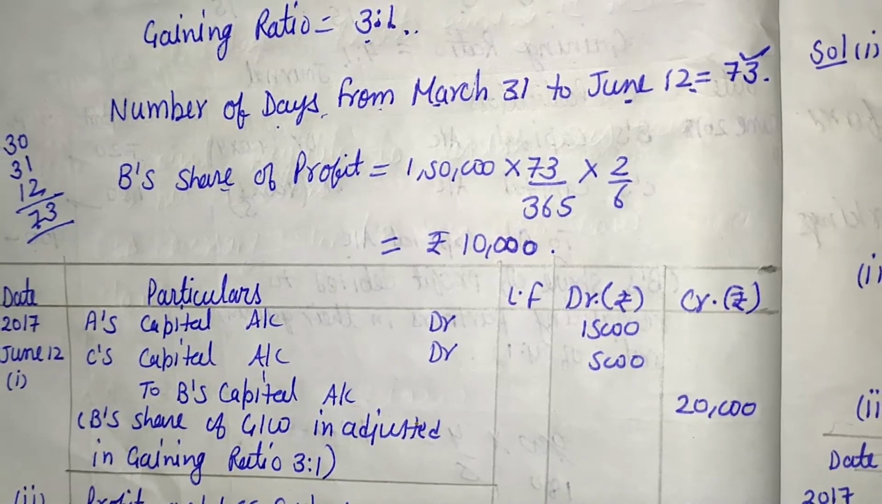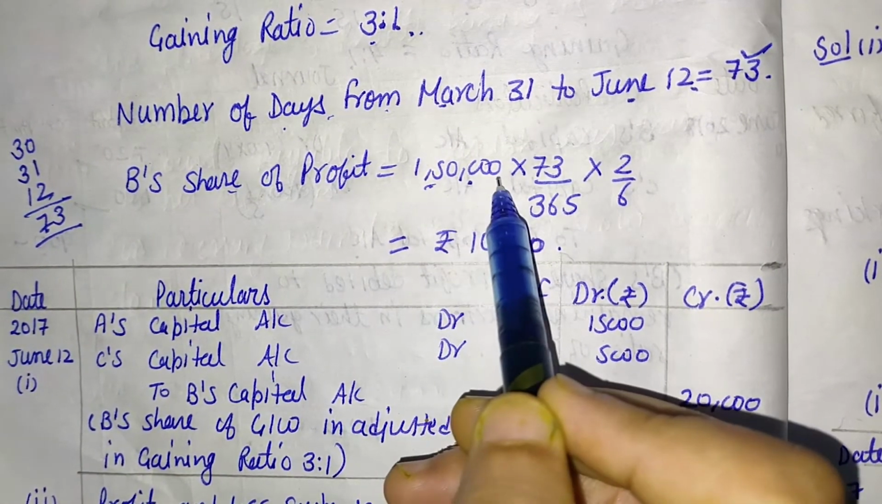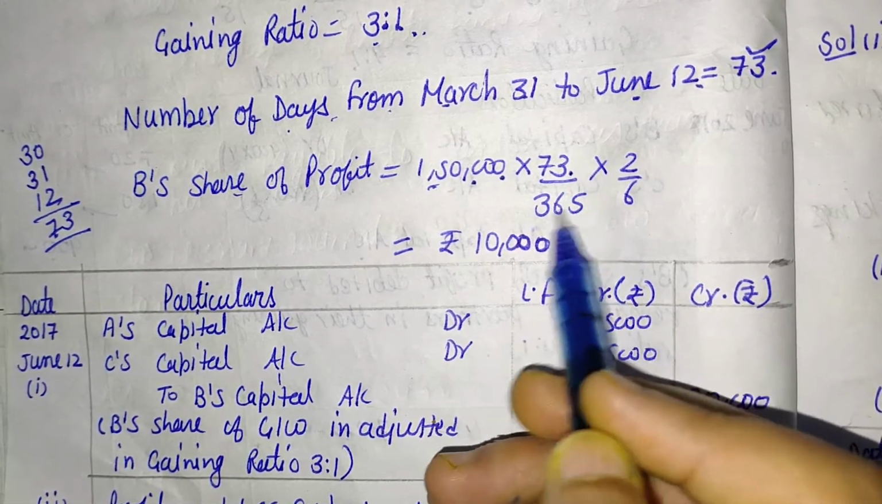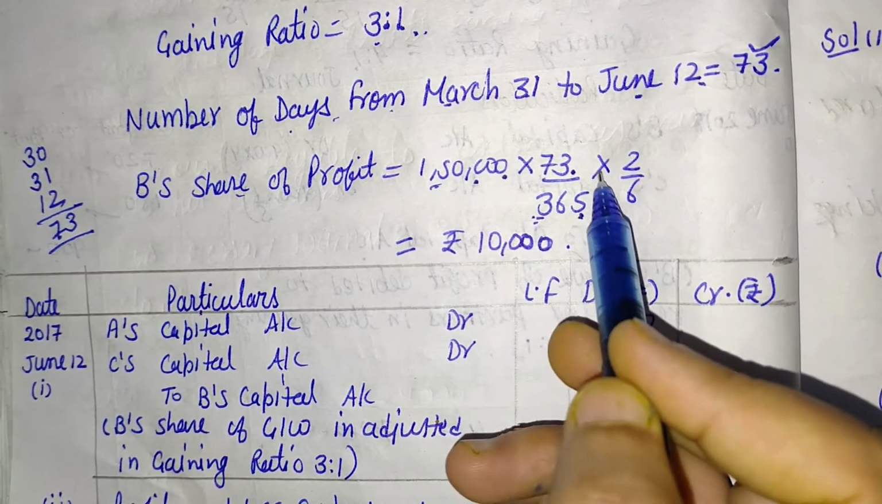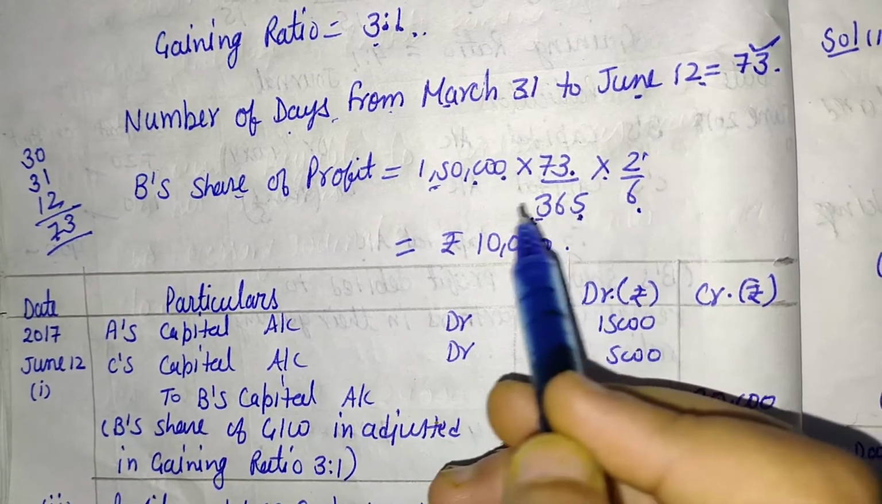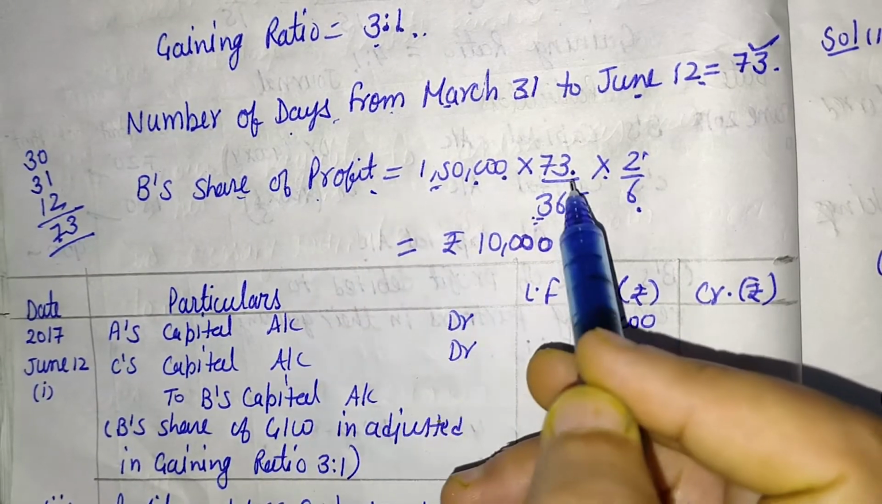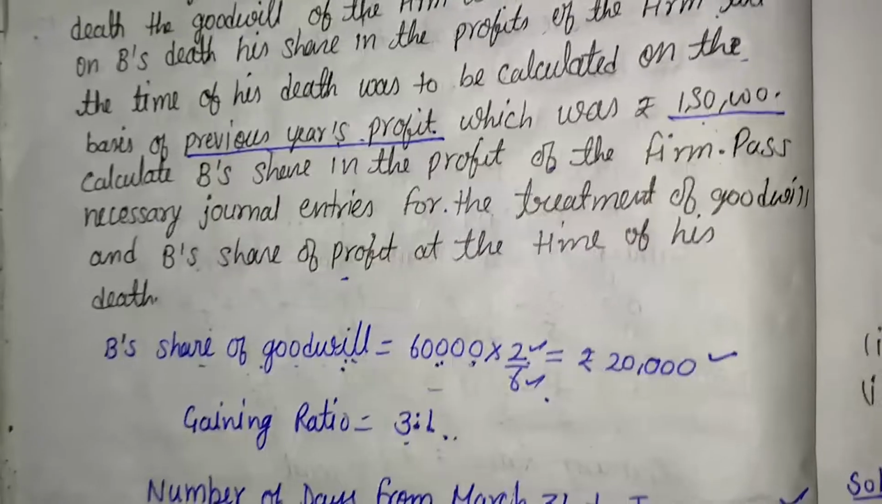Now B's share of profit. The total profit given in the question is 1,50,000. B is working only 73 days out of 365 days in a year, and B's share is 2/6. At the time of calculation of profit, we applied the date. So here 2 points are very important.